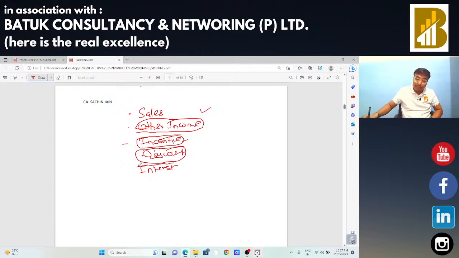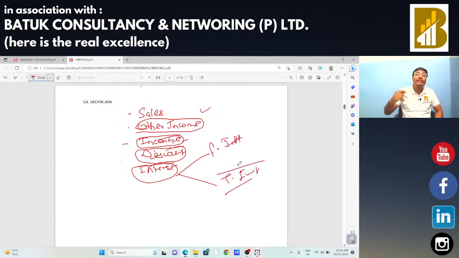Okay, now sir, in case of interest, the party will argue that sir, this interest is on account of my financial interest, on account of loan. In that case there is no GST applicable. But you need to check, it should not be that your taxpayer has sent or sold a particular product to the buyer, and the buyer had not made the payment on time, and due to late payment your party is collecting interest. In that case the interest should be treated as trade interest, and there is applicability of GST on trade interest. So you need to classify the interest as financial interest or as trade interest.